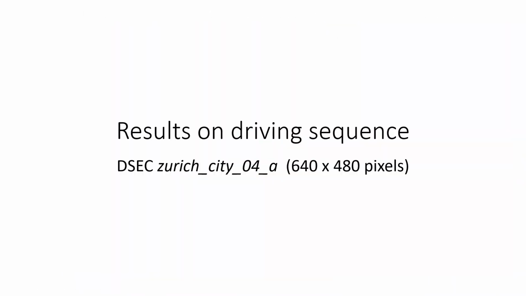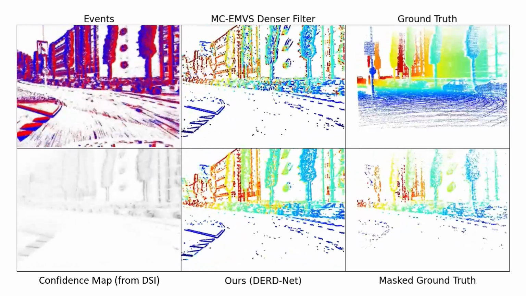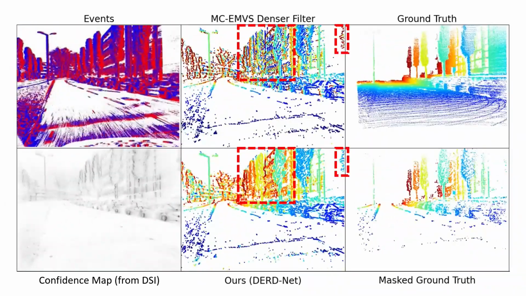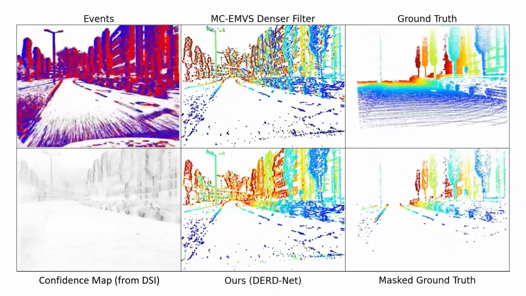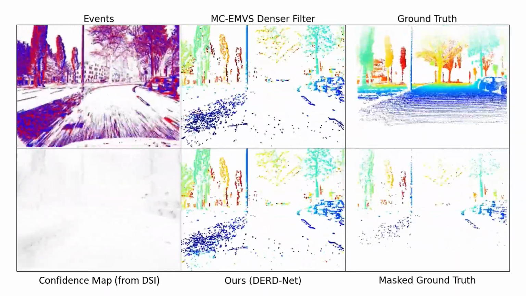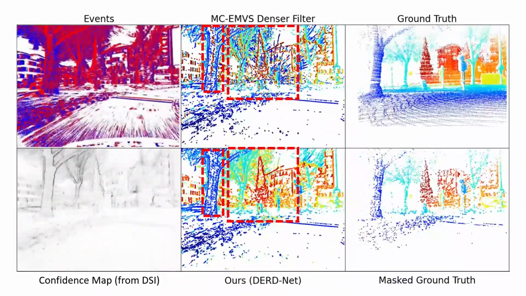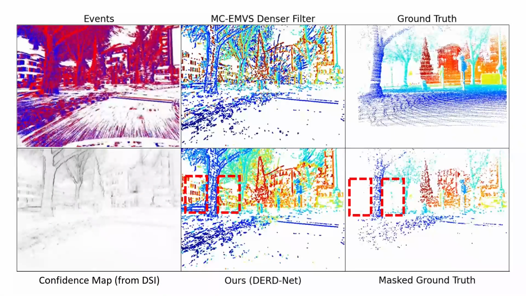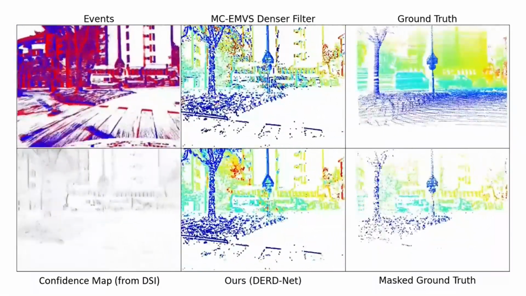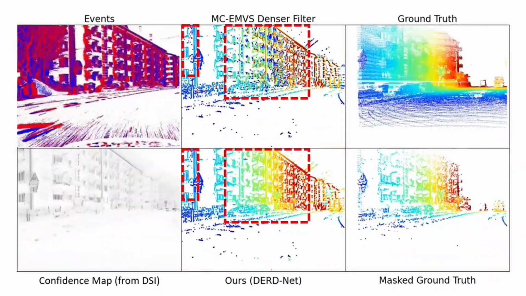We also retrained and tested our network on DSIs obtained from a stereo outdoor driving scenario with higher resolution. Note the significantly fewer outliers produced by our method. Additionally, notice that our method predicts depth even in regions beyond the LiDAR range. Again, our method produces more consistent depth than the state-of-the-art.